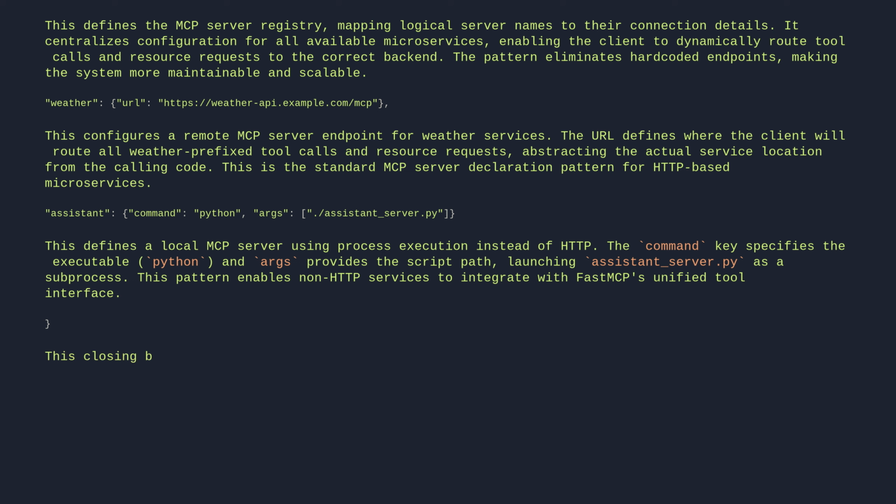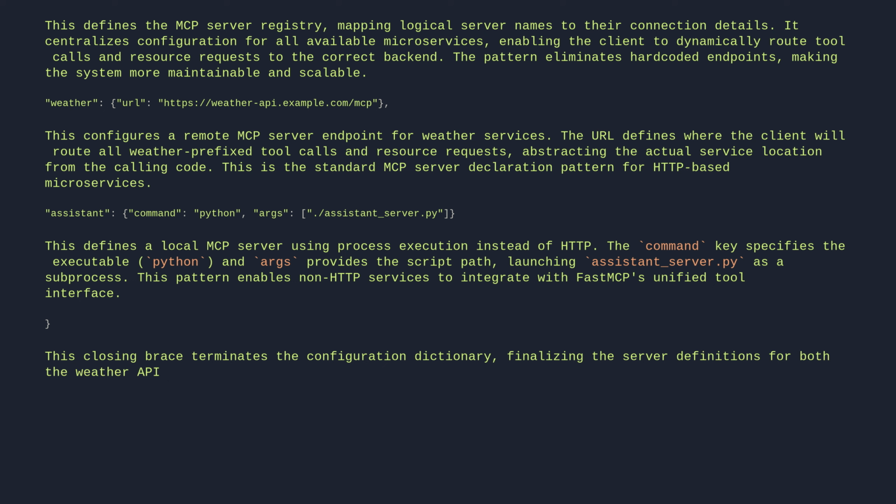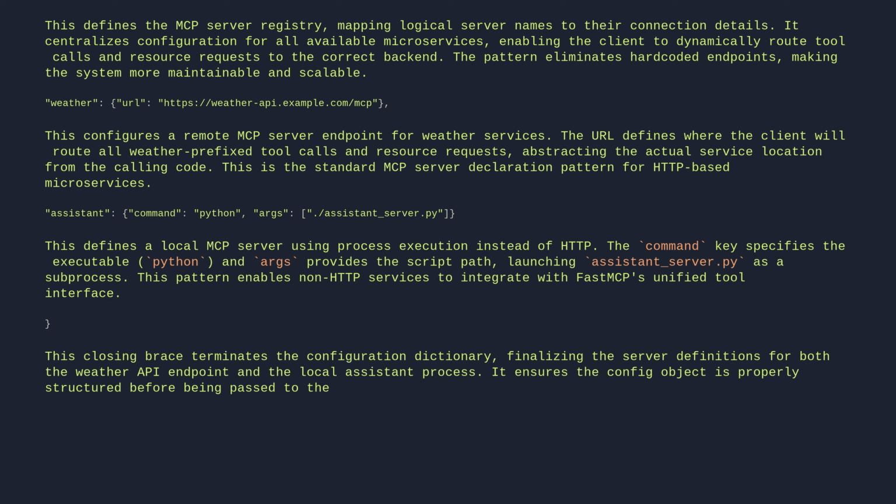This closing brace terminates the configuration dictionary, finalizing the server definitions for both the weather API endpoint and the local assistant process. It ensures the config object is properly structured before being passed to the client constructor, preventing any potential syntax errors during initialization.